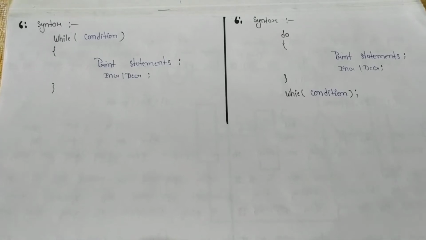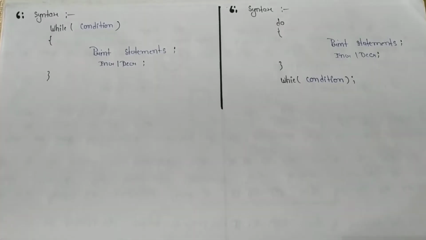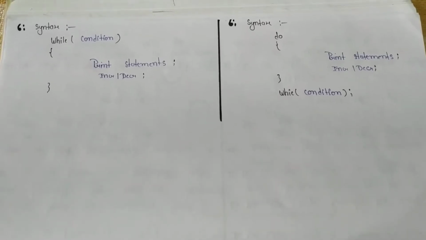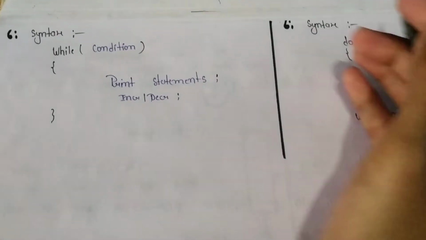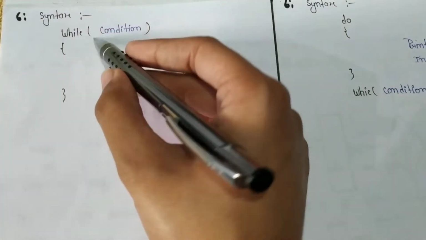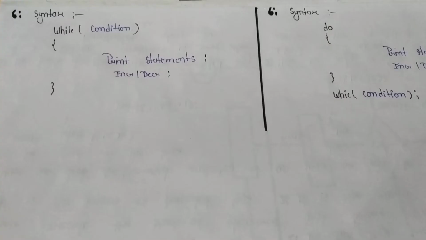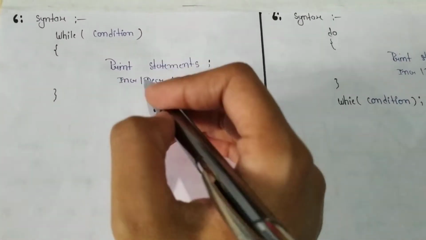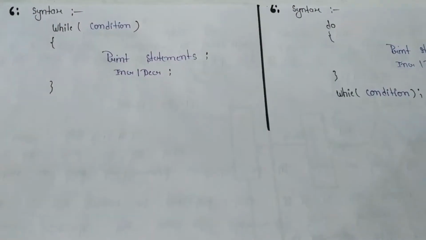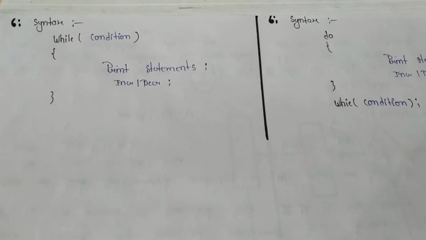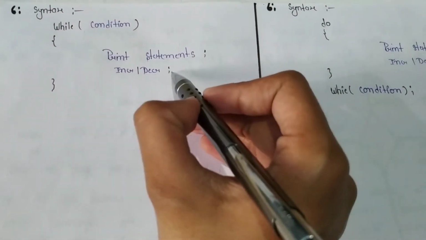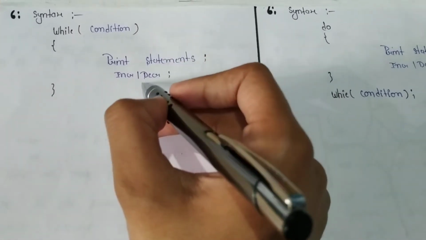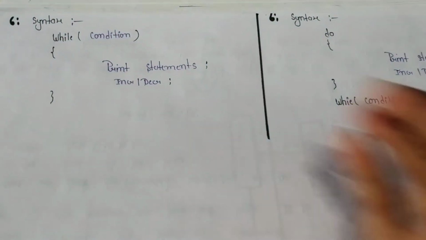Finally, the last one is the syntax of while and do while loop. I hope everybody is aware of the syntax if you watched my previous videos. So let's see the syntax of while loop. Here we write while and the checking condition. After this, braces, and we write the block of statements. After the statements we have to increase or decrease, that is, modify or update. Clear? And after that we close the braces.